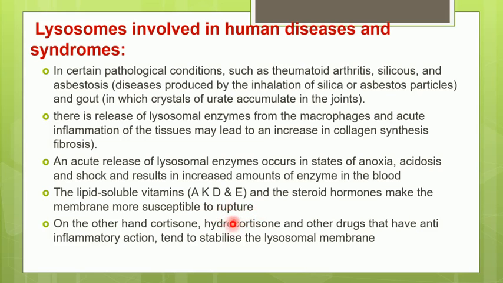To counteract this effect, there are certain hormones and drugs which can be given to the patient, like cortisone and hydrocortisone. These have anti-inflammatory action. That means they will stop the inflammation from happening.